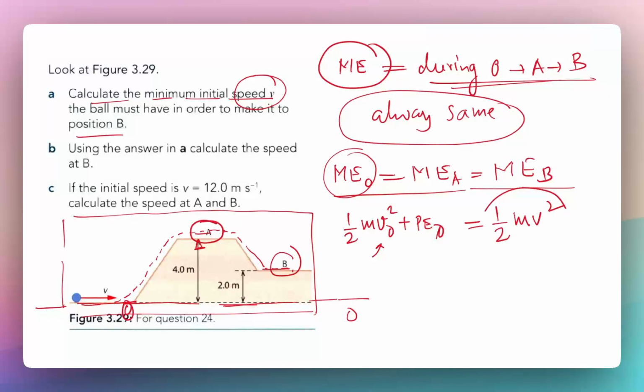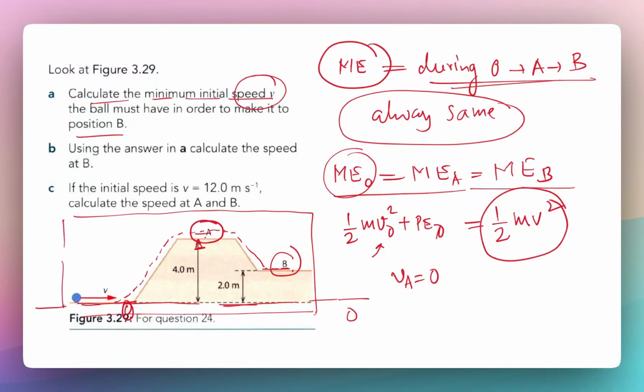So this is our initial mechanical energy, and at A, we are going to calculate all the energy and make it equal to find the minimum value. So when we say minimum value, if the ball somehow just makes it to A with a very, very small velocity, it can simply roll and go down. So we'll assume that my v final at A is 0. We just need to reach over there and then we can come down to B pretty easily.